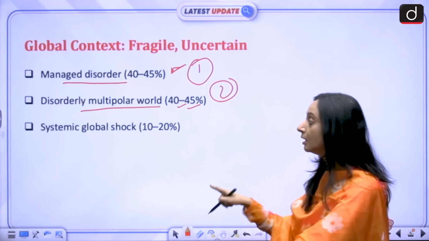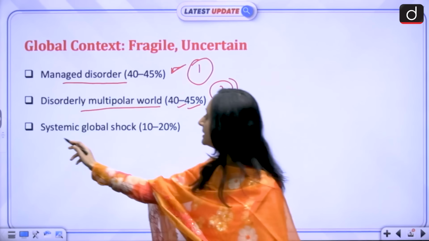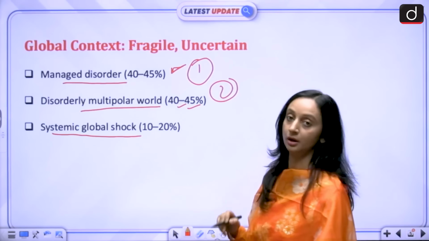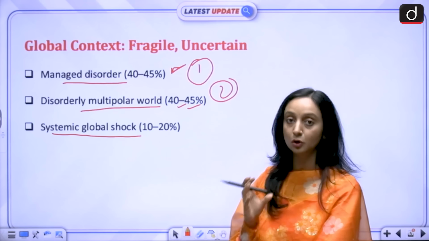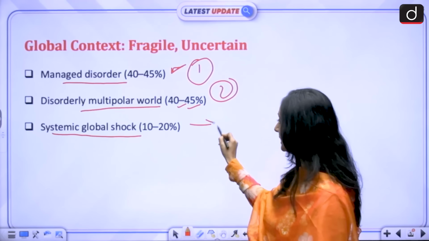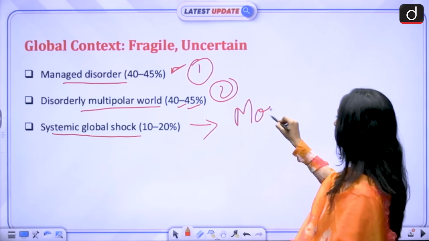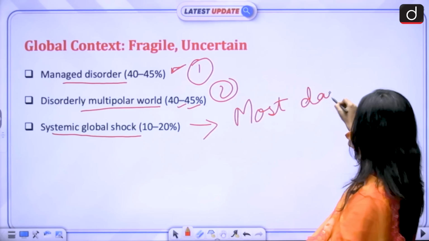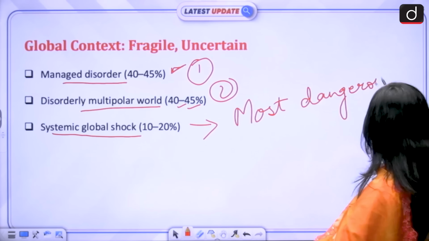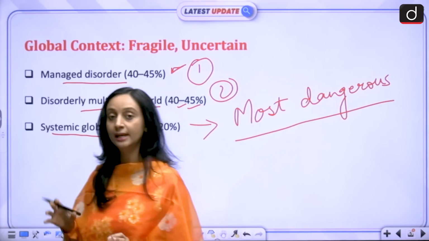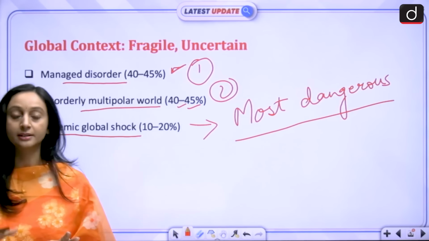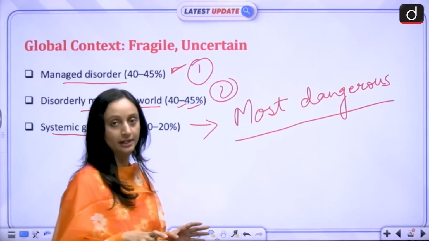And then the third possibility is of a systemic global shock. 10 to 20% possibility that the world will go into a systemic global shock. This is the least probable but the most dangerous. This means that the global order is going to collapse and we are going to see a financial crisis worse than the 2008 financial crisis.